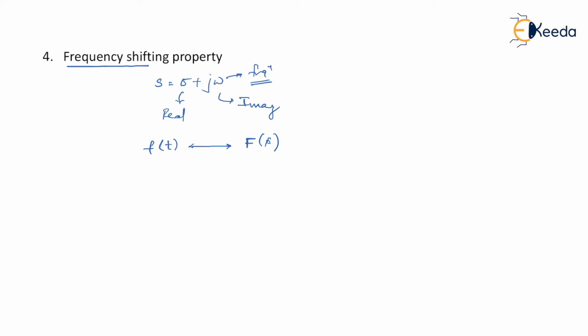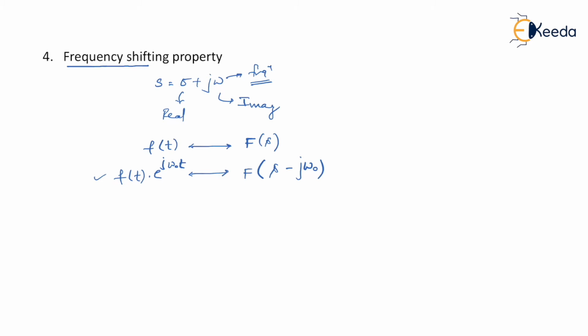In that case, here F of s minus j omega naught. As you can see, there is a frequency shift taking place in the frequency domain. Then there would be a phasor multiplication in time domain, that is f of t would be multiplied with e to the power j omega naught t. So you can even study it this way. Suppose you have in time domain f of t multiplied by e to the power j omega naught t.